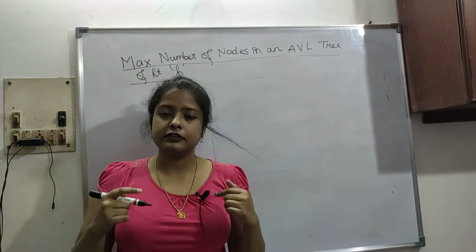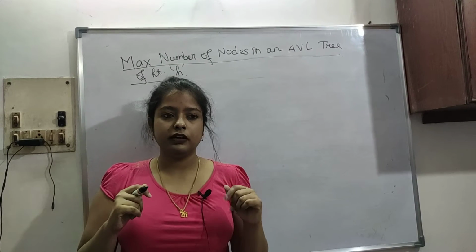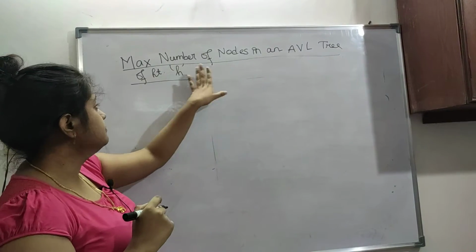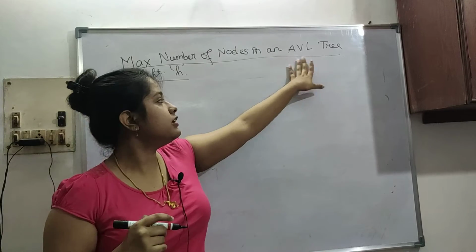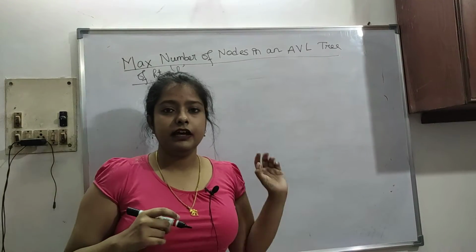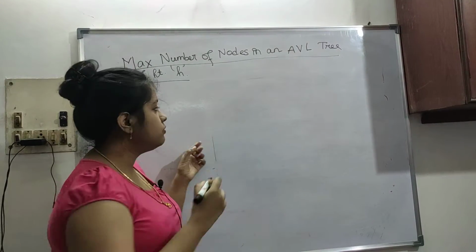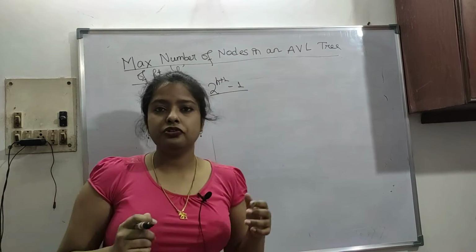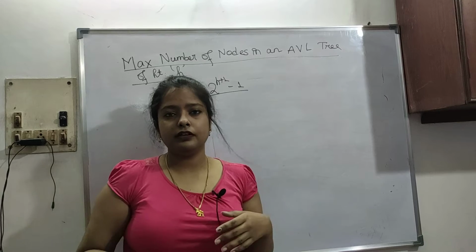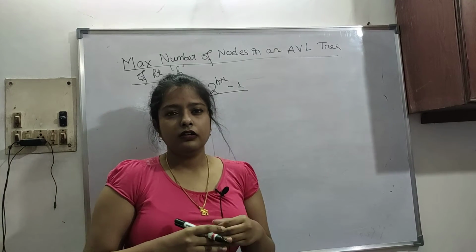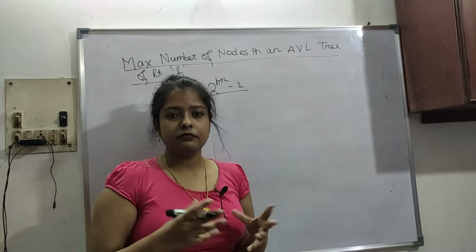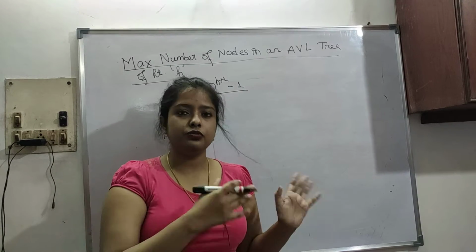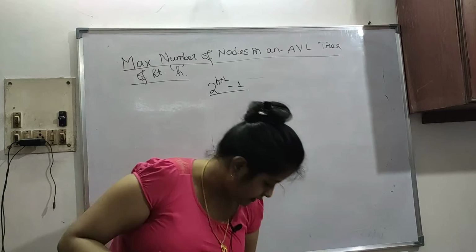We have done till trees, but in my last video someone asked about the maximum number of nodes in an AVL tree of height h. I told you the formula 2 to the power h plus 1 minus 1. He or she told me that it is better to do the derivation and not to remember the formula. I don't suggest that because it is time taking, but I will show you the derivation. So let's get started.